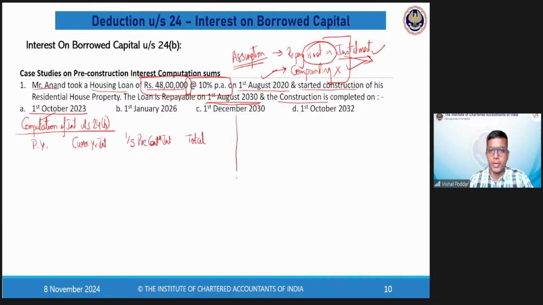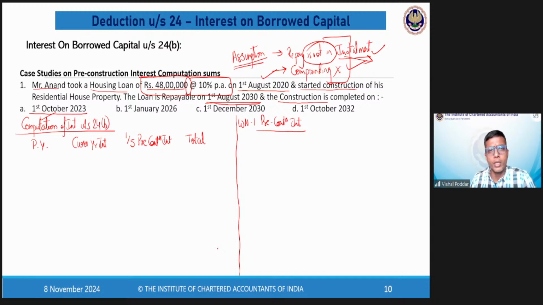And here I will need a working note where we will find out the pre-construction interest amount, of which we have to take 1/5 over 5 years. This is the working you will have to do every time the sum requires you to compute interest, and whenever there is pre-construction. What is pre-construction? You will understand very soon in the next 1 or 2 minutes.